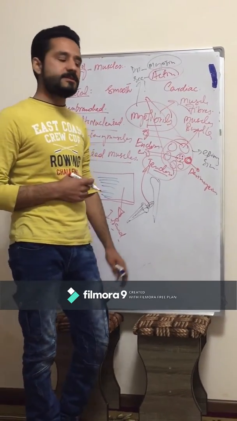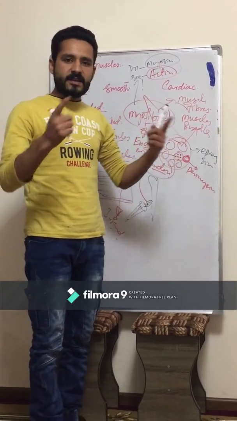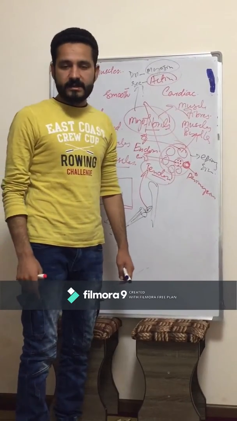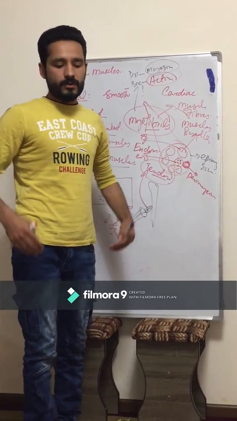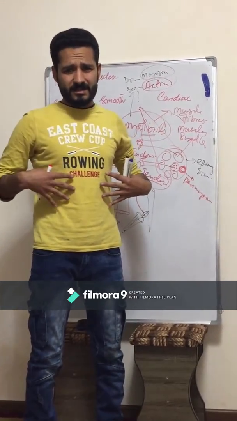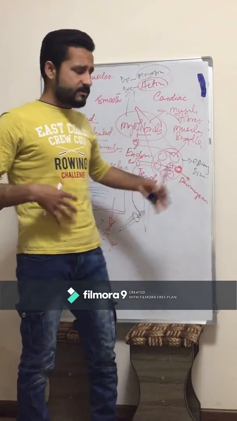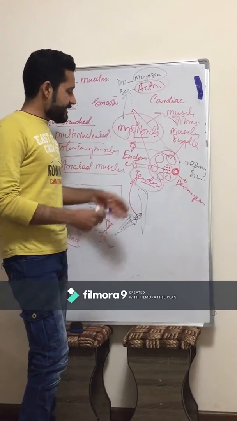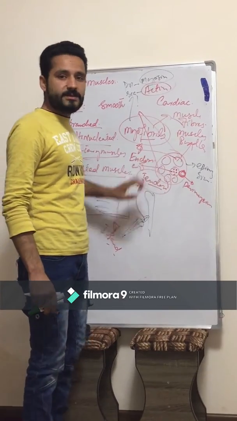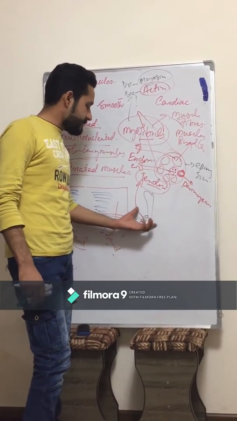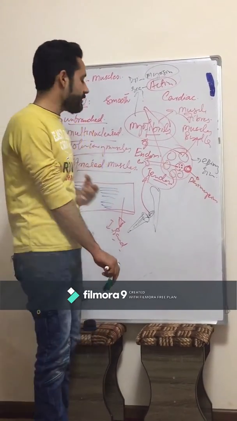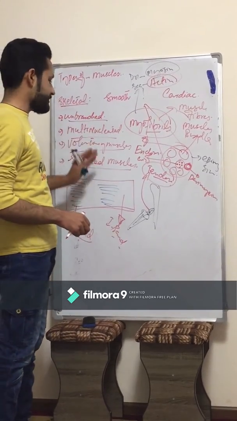So we can say aponeurosis and tendons are interchangeable. Sometimes the aponeurosis takes the place of the tendons. Aponeuroses are mainly in the region attached to the ribs. The muscles attach to the ribs through flat-like tendons, which are called aponeurosis. What is the difference between tendons and aponeurosis? Tendons are tough and thick fibrous connective tissues, and aponeuroses are thin and delicate fibrous tissues. So this was about the skeletal muscles.